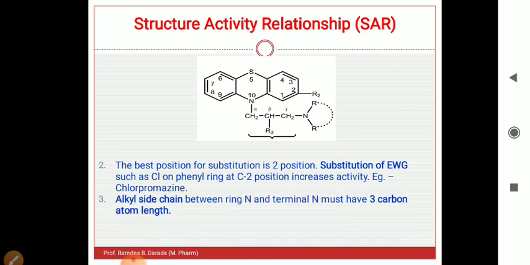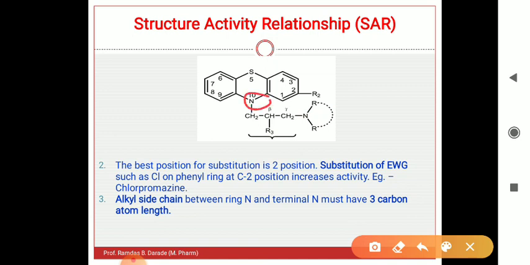The alkyl side chain between the ring nitrogen and the terminal nitrogen must have a length of 3 carbon atoms. The nitrogen at the 10th position is the ring nitrogen, and the other is the terminal nitrogen. In between these two nitrogens, the carbon chain must be of 3 carbons.